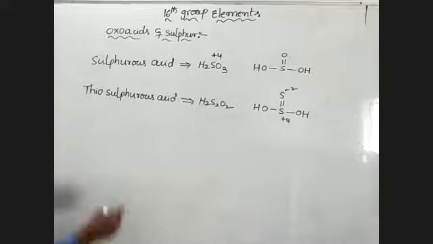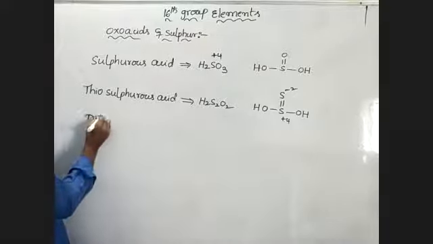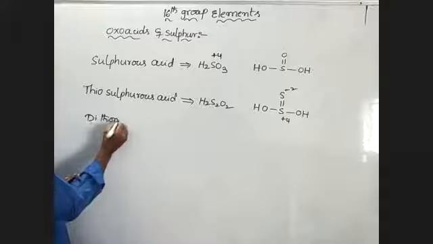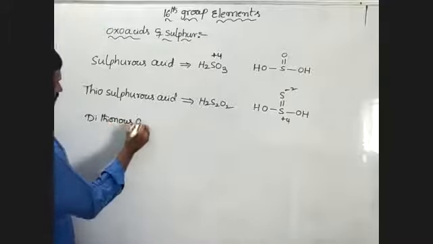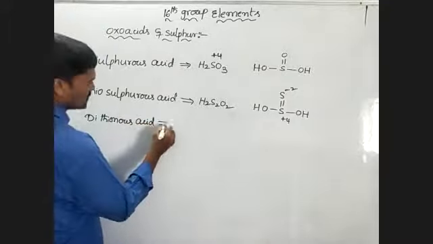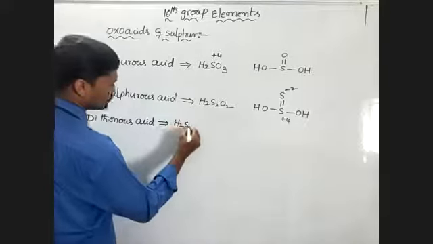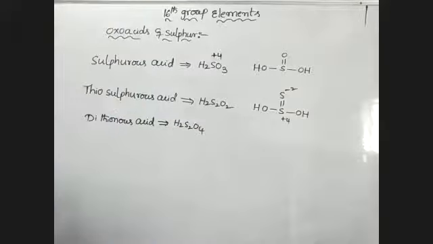The next one is dithionous acid. Its formula is H2S2O4.